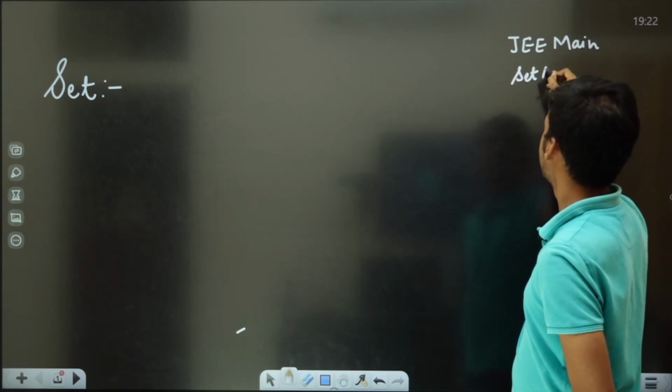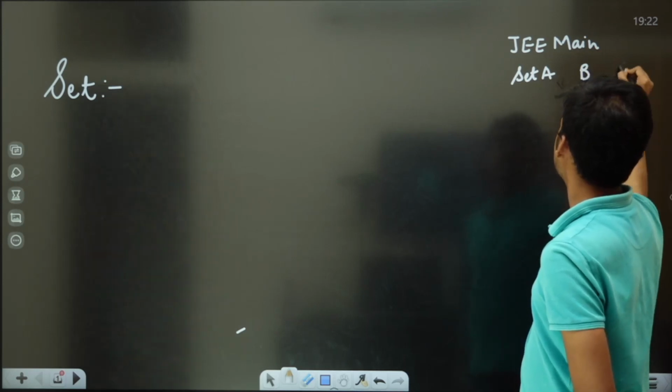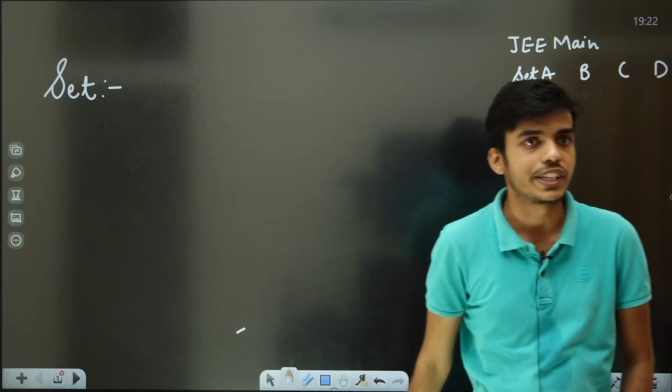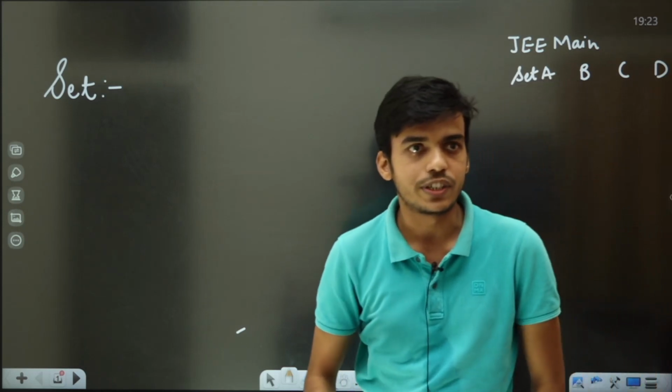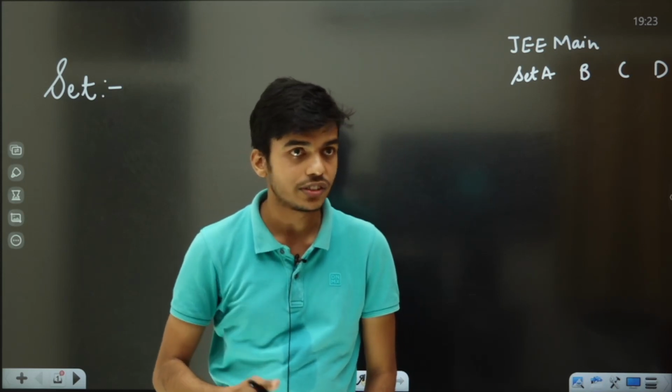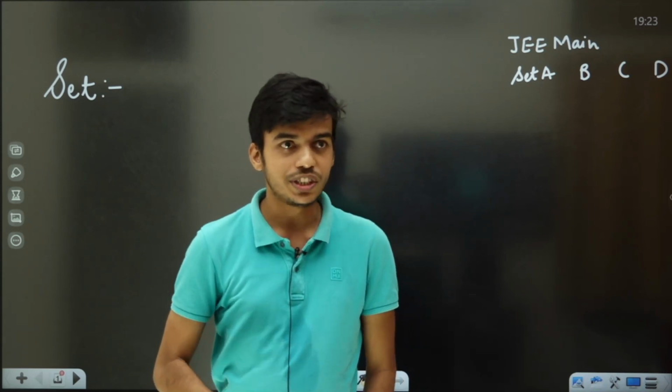Set A, then set B, then set C, then set D. Like this, papers are occurring in the form of set. Why are papers occurring in the form of set? You might be wondering. It is occurring in the form of set to avoid cheating. Otherwise, students would cheat.